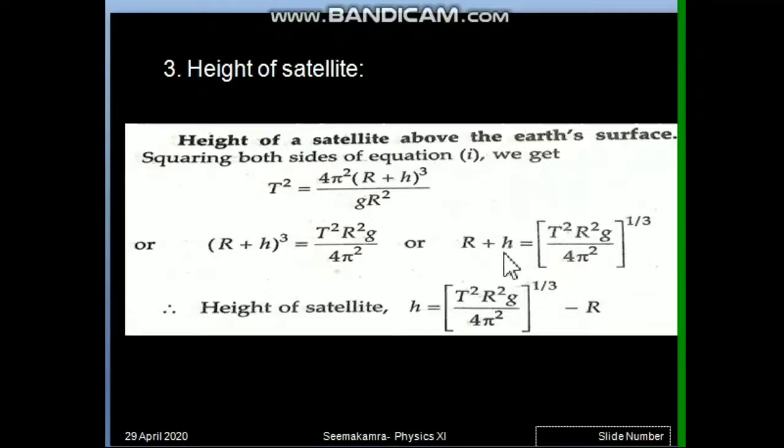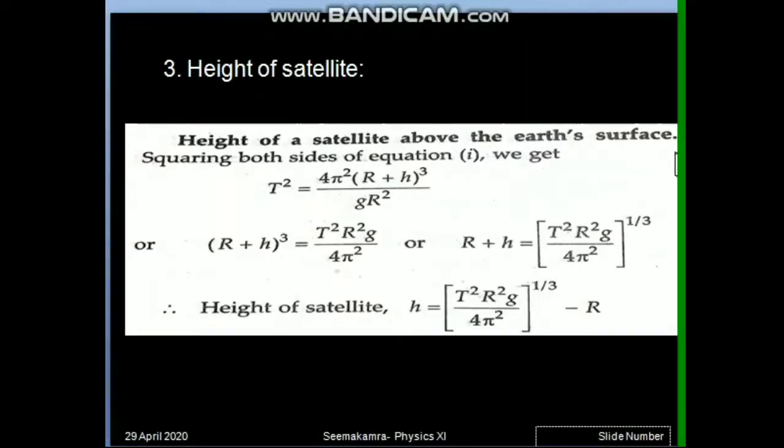Now let us get this h by shifting this r here. So this is the final answer of the height. So it is very simply obtained. By simple calculations we will get this height formula. Learn it as (T square r square g upon 4 pi square) power 1 by 3 minus r.